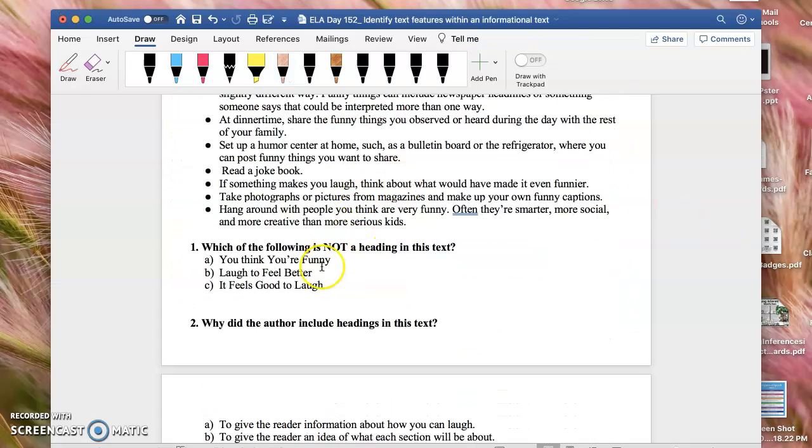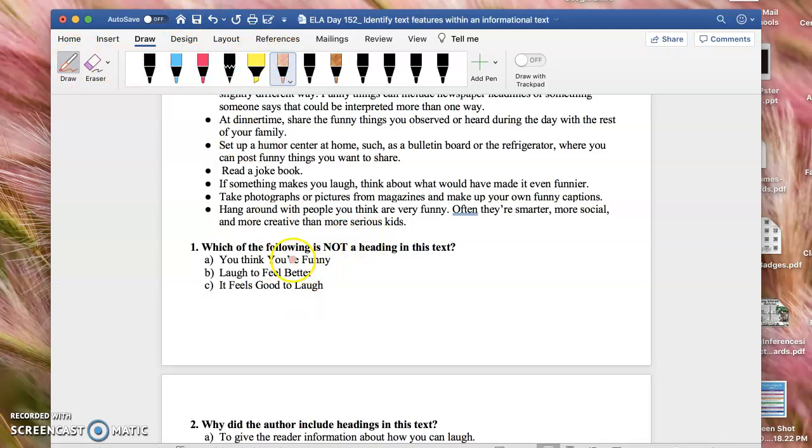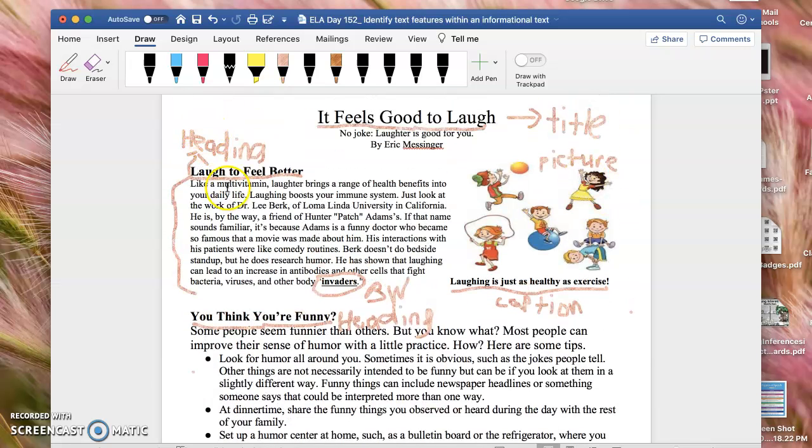Question 1 says, which of the following is, let's mark up our question. Which of the following is not, that's important, a heading in this text? So when we go back and look for the headings, there are 2 headings that we picked out. The first heading is laugh to feel better, and you think you're funny. Both of these are headings, right? This is not a heading, guys. Let me repeat. This is the title. It's not the heading.